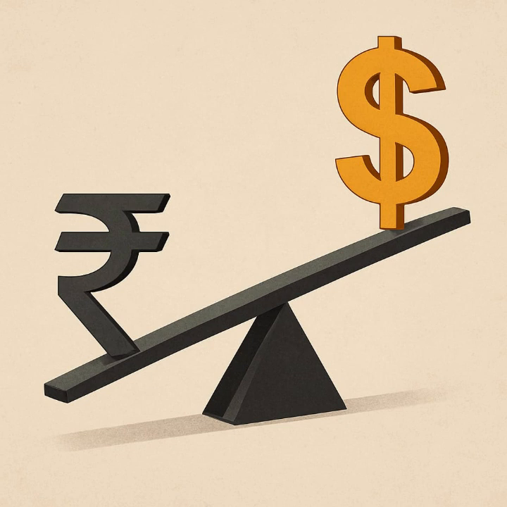Why did the rupee fall today? Well, the US dollar gained strength. The dollar index, which measures the dollar against a basket of six major currencies, rose by 0.15% to 96.73. This was driven by stronger than expected US economic data, especially the labor market showing resilience with the rise in job openings in May 2025. On top of that, crude oil prices climbed nearly 0.9% to $67.7 per barrel, adding more pressure on the rupee.